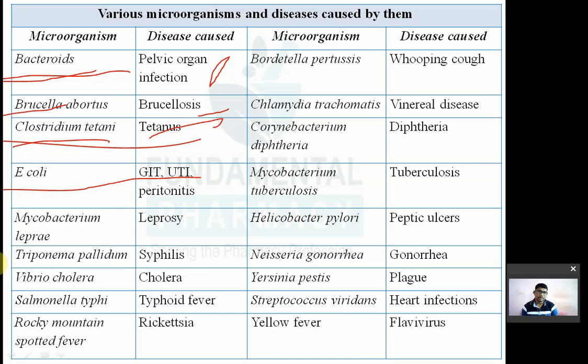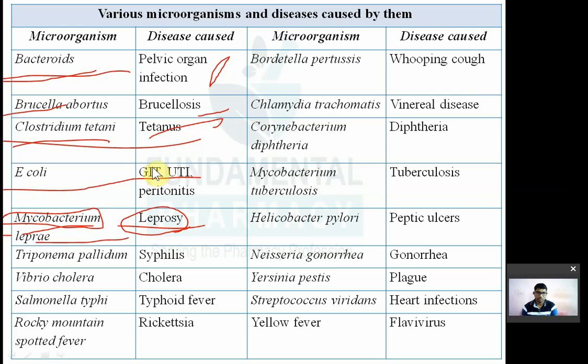Then again, Mycobacterium leprae causes leprosy. And remember this leprosy is also known as Hansen's disease. Okay, Mycobacterium leprae. And this Mycobacterium is nothing but an acid fast bacillus. Remember it is an acid fast bacillus. Okay, for these there is acid fast staining, we will see that later. But remember here, Mycobacterium leprae and Mycobacterium tuberculosis both are acid fast bacteria, acid fast bacilli. So they are stained by acid fast staining.